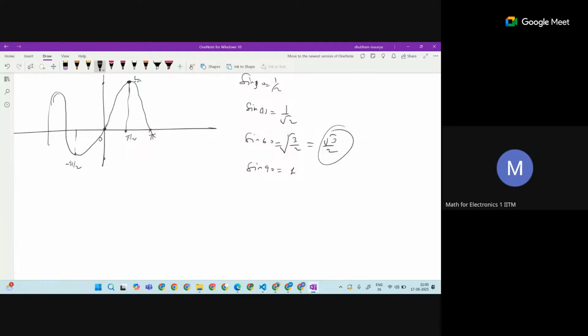At minus pi by 2, it has the at most negative value, which is minus 1. So the sine function assumes values between minus 1 and 1. This is the idea here.